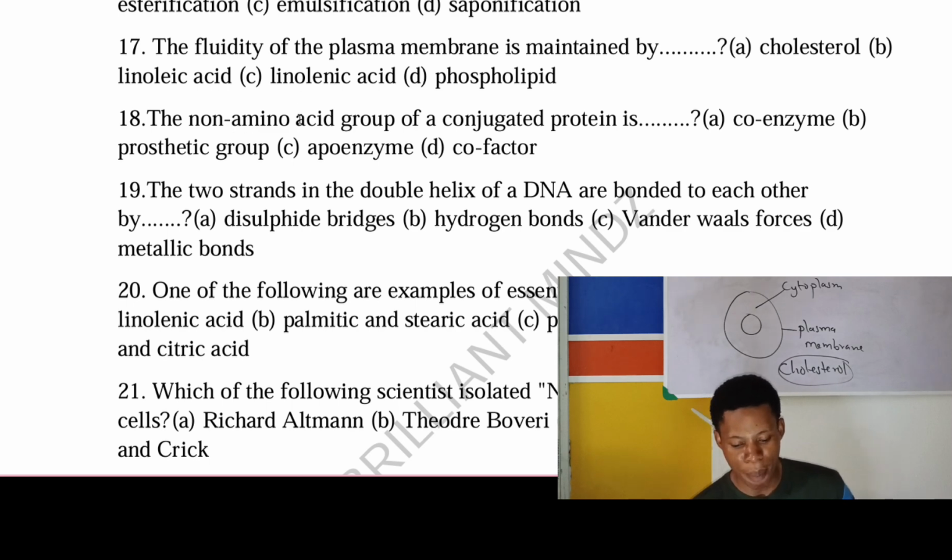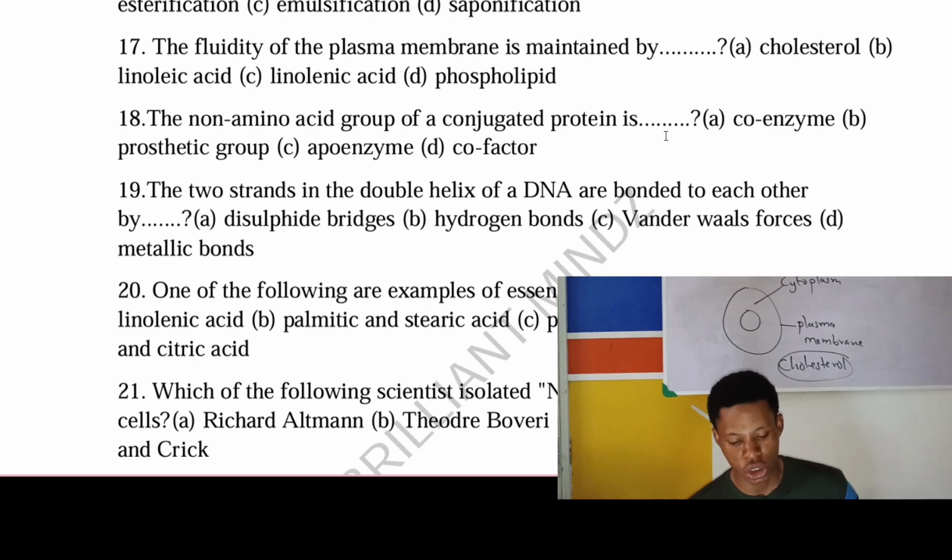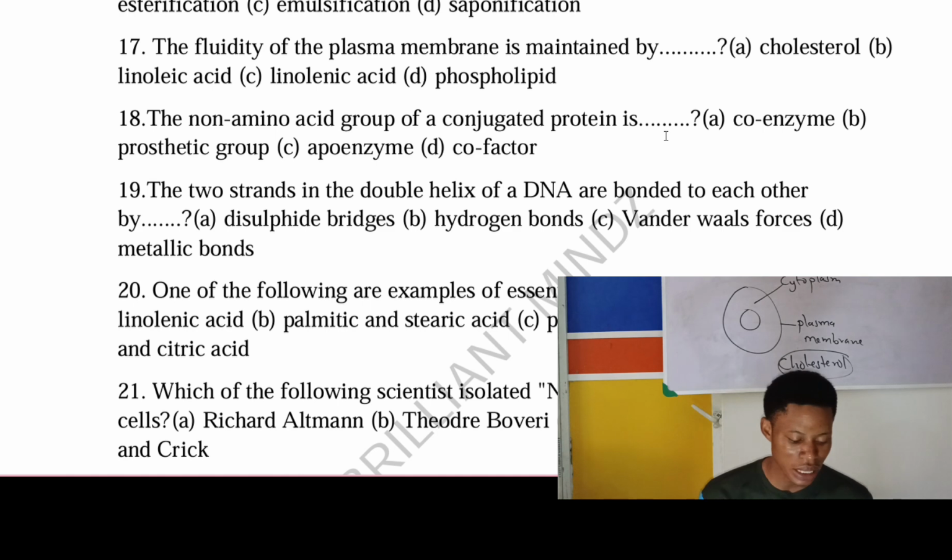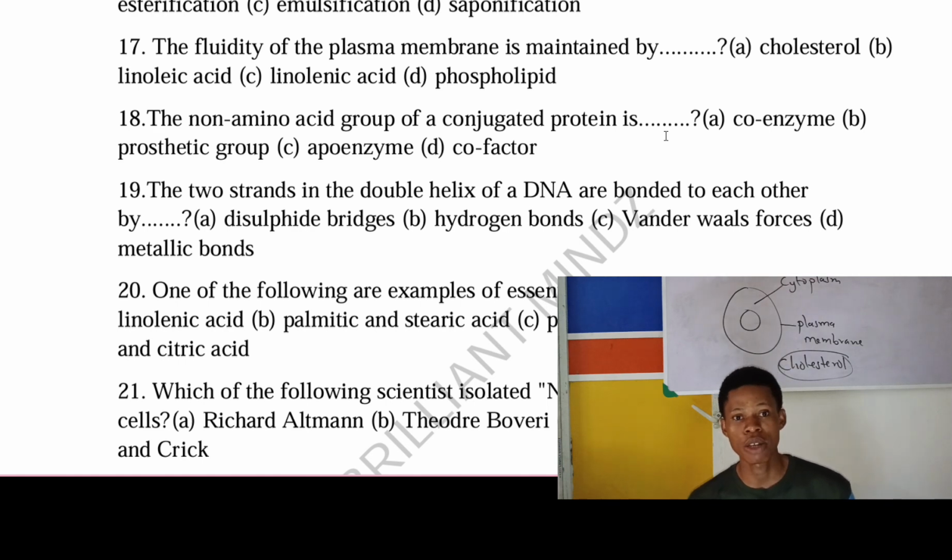The non-amino acid group of a conjugated protein is dash. Now what they are asking is, some proteins have an additional group that is not amino acid. Remember that we've said that amino acids are the building blocks of proteins, right? Good. Now, the non-amino acid part of the protein, the non-protein part of the protein, is called the what? Can you guess? It's called prosthetic group.